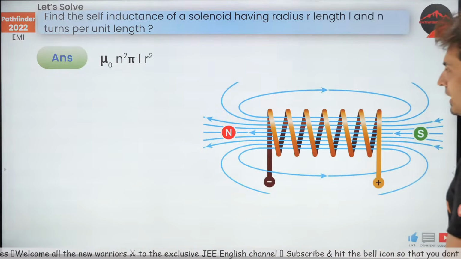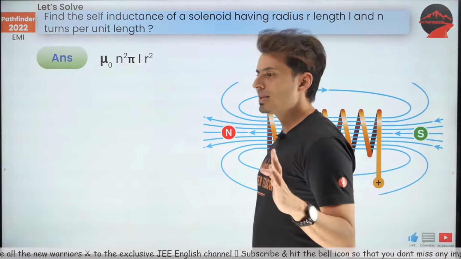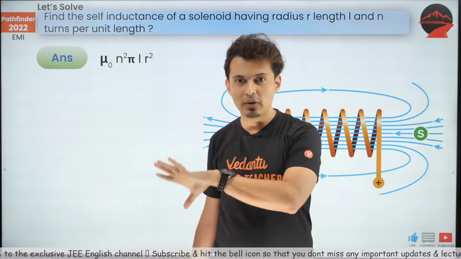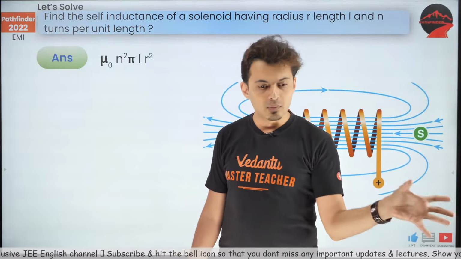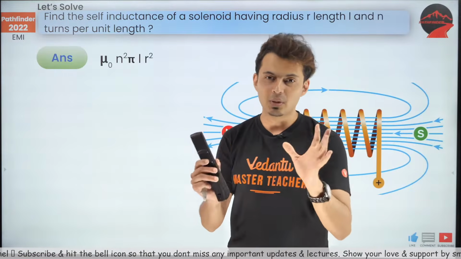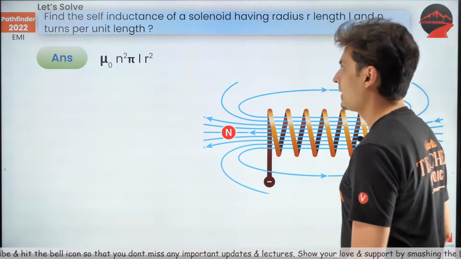So that's the answer. Like you got it. So now, anytime somebody asks you to find the inductance, your main aim should be to somehow show flux proportional to the current, and whatever things are apart from current, that constant will become your inductance. Keep this in mind. Okay.